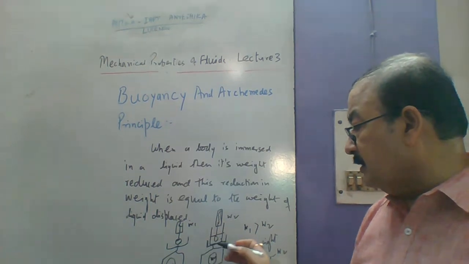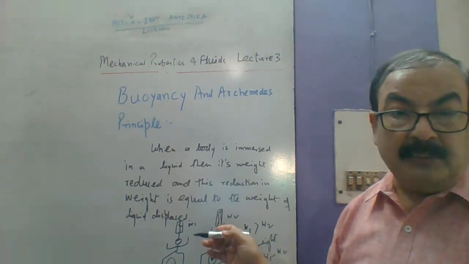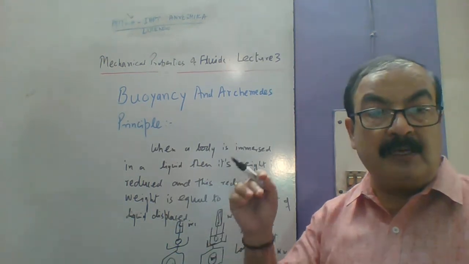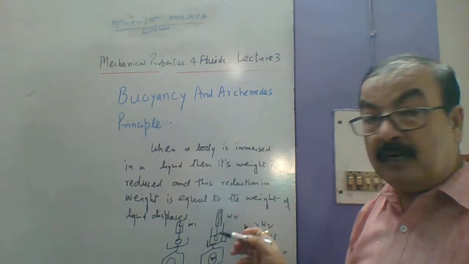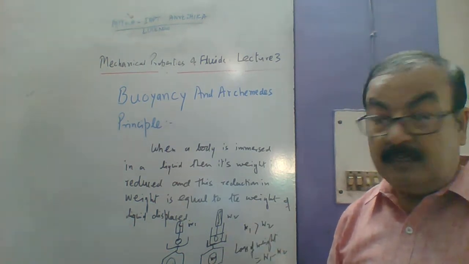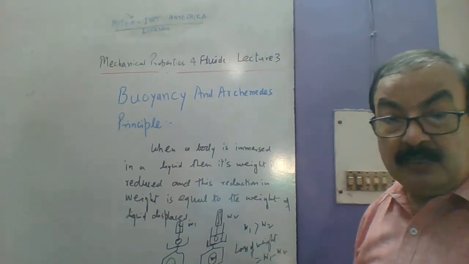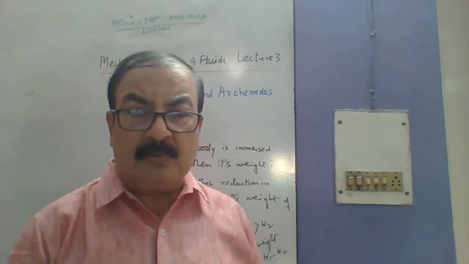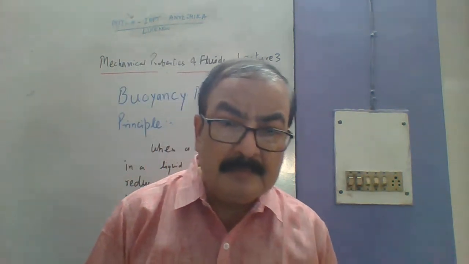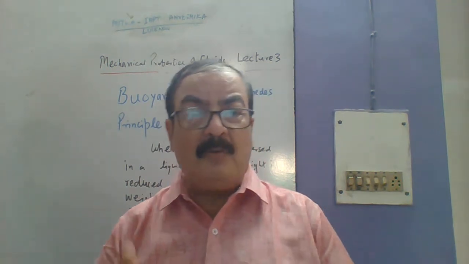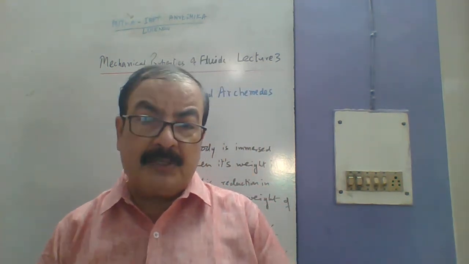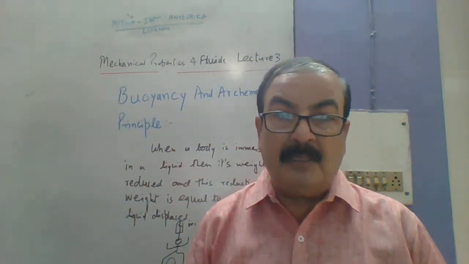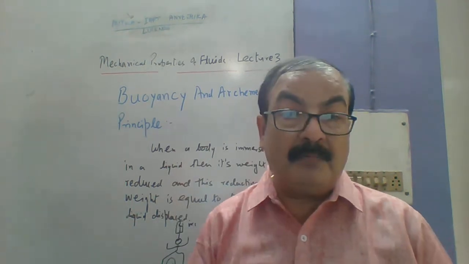Since there is a beaker, initially we know the volume, and then the increase of volume will be there once it is immersed. We check that volume multiplied by the density, and we can get that extra amount of water, and that will be the weight of liquid displaced. We have not to take it in a more elaborate way, but we have discussed up to this: what fluid pressure is, how we take different units of fluid pressure, how we take the buoyancy term, and also the general meaning of Archimedes principle.